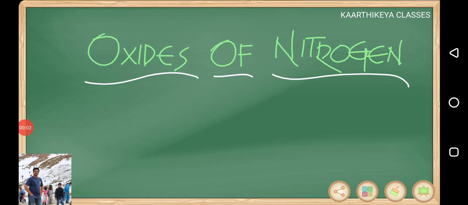Hello. In this session, we'll discuss oxides of nitrogen. Nitrogen oxides are very important. There are five nitrogen oxides: nitrous oxide, nitric oxide, nitrogen trioxide, nitrogen dioxide, nitrogen pentoxide. Nitrogen trioxide is also dinitrogen trioxide or nitrogen sesquioxide. We'll discuss all these one by one with the methods of preparation, if any special property is there, and all. Okay, done.